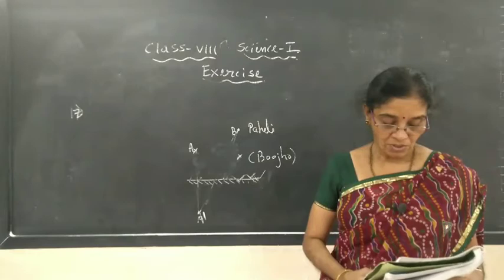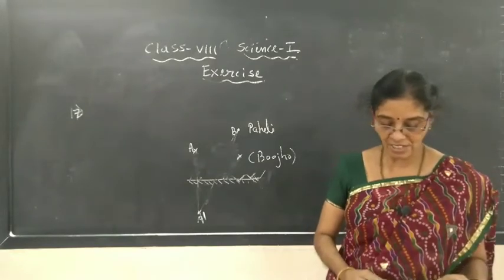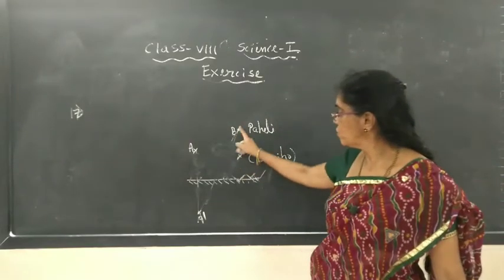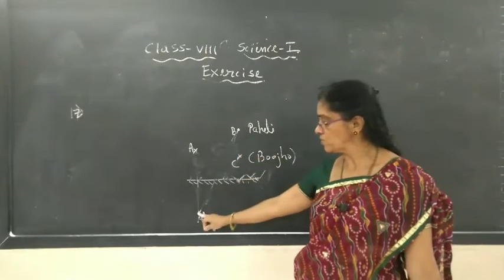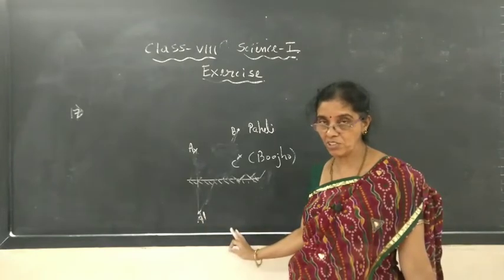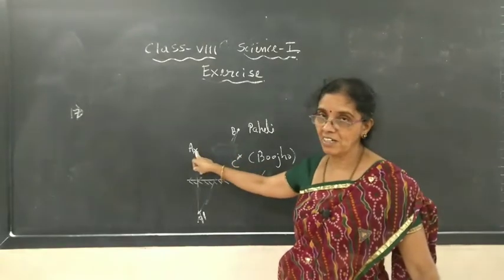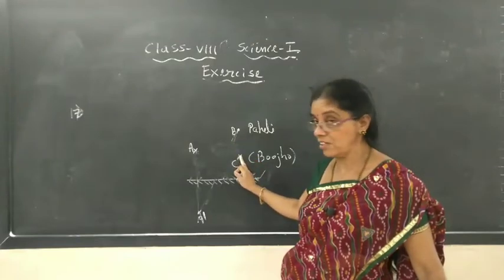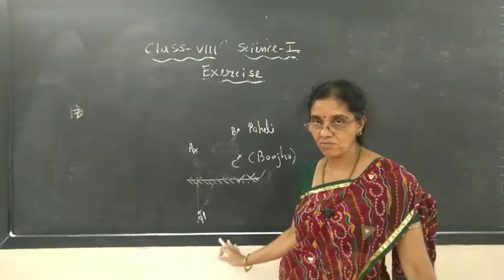Now, when Paheli moves from B to C, where does the image of A form? Now, Paheli is moving towards the C point here. Can she see it, or what is the position of the image? Will the image change its position, yes or no? Object A is here. She is seeing the image from here. Now she moves to C. Will the image position change now? Yes or no?